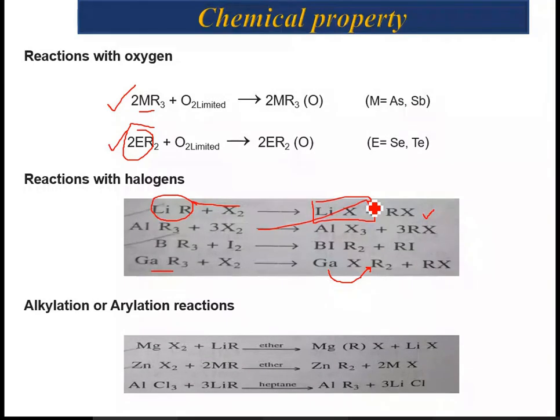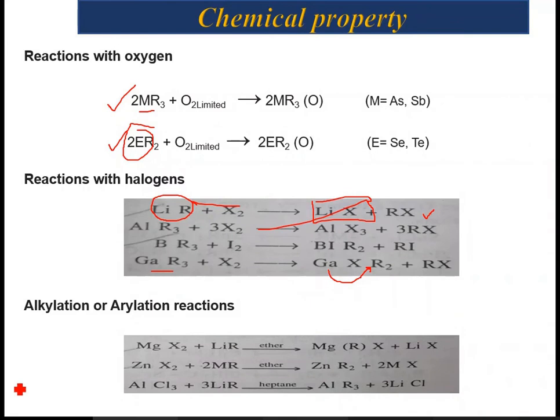Some alkyl or aryl reagents like LiR, dimethyl zinc, and triethyl aluminum are organometallic compounds. Why? Because there is a direct bond between metal and carbon.